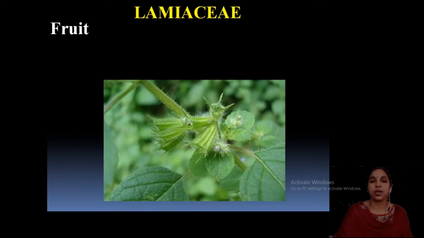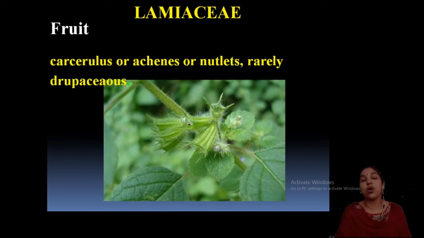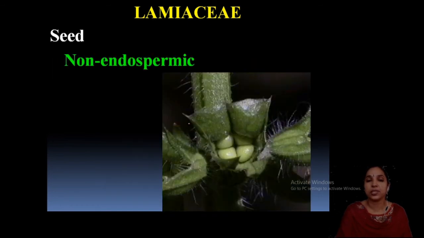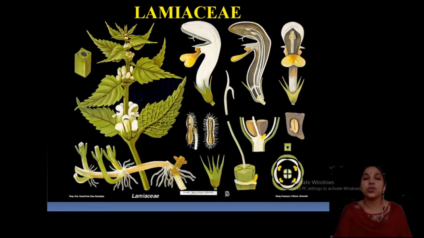Now about the fruit. The fruit is a carcerulus or achene, that is a type of achene, or a nutlet, and rarely a drupe is also present. Then the seeds are non-endospermic. Looking into this diagram, you can see all the parts.